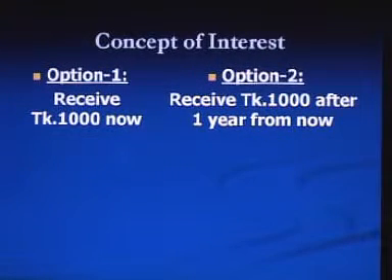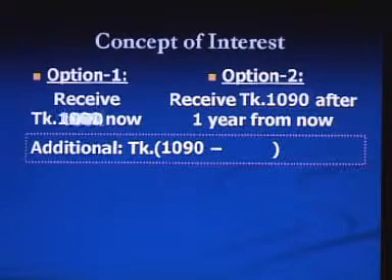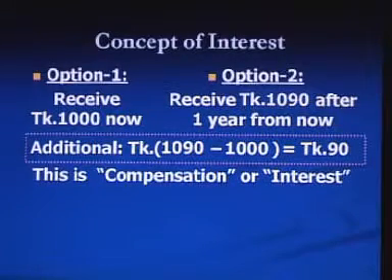If in option 2 taka 1000 is changed to taka 1090, then the difference between the future amount and the present amount will be taka 90. This is called compensation or interest for waiting 1 year.